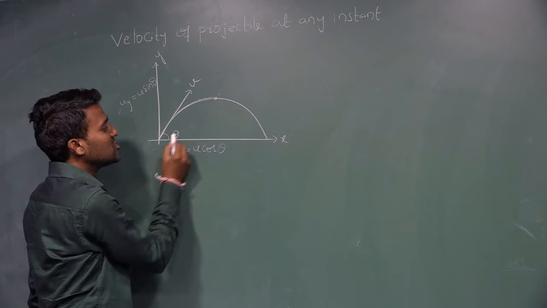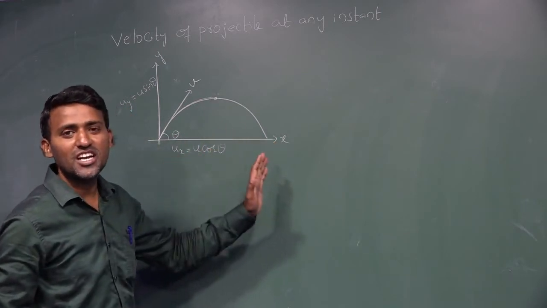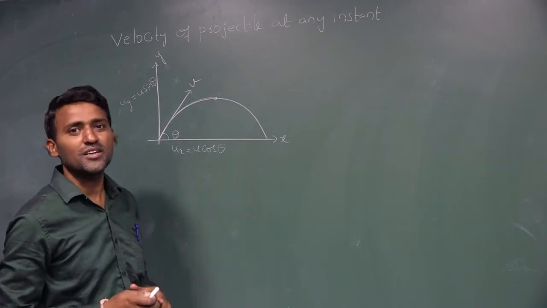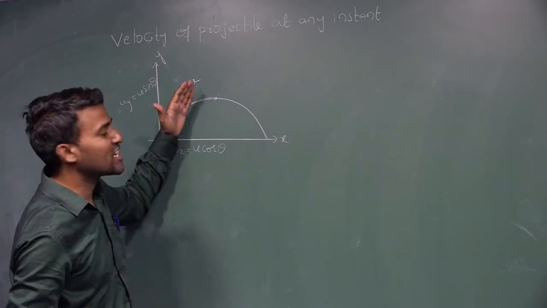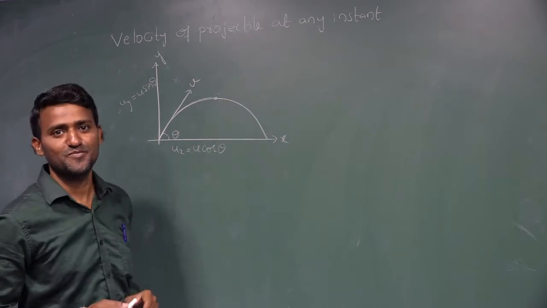isn't it? Horizontally it is maintaining constant velocity. Along the horizontal direction it maintains uniform velocity, that is u cos theta, isn't it? Along the vertical direction, while it is going in the upward direction, isn't it? The velocity of the object will change.